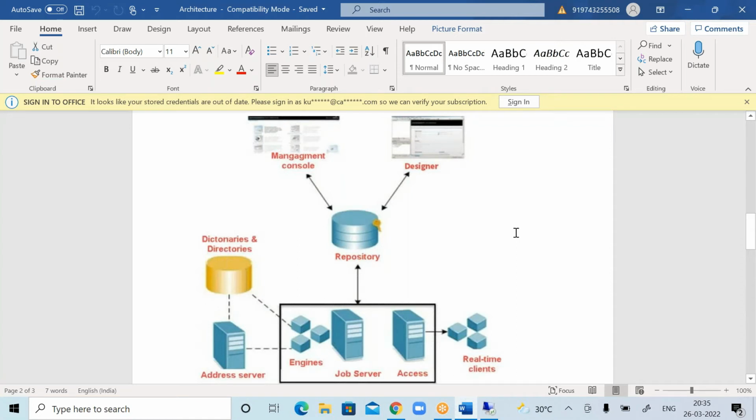If anyone doesn't know about ETL tools, it will be very new to them for maybe a couple of days. And the terminology also, as I told you, is different. Here we have Java, but in some other coding language it will be program. So that terminology will also be different. It will take a couple of days to get used to this kind of terminology, but once you pick it up, it is very easy. You need to practice a lot. And nowadays there is a huge market for BODS.